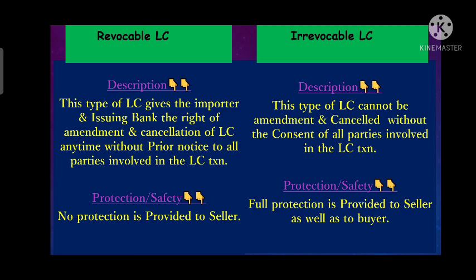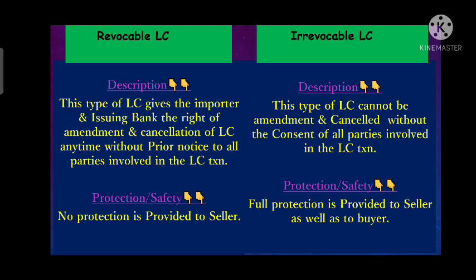It means the authority to cancel or amend the LC without giving prior notice to the parties involved. So that is called revocable LC.